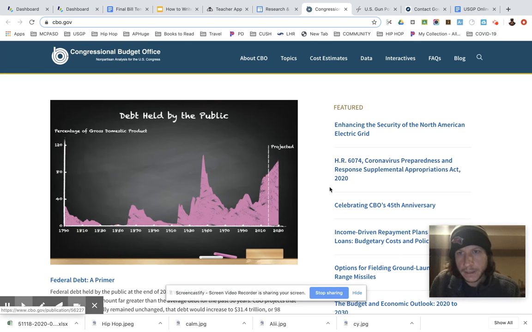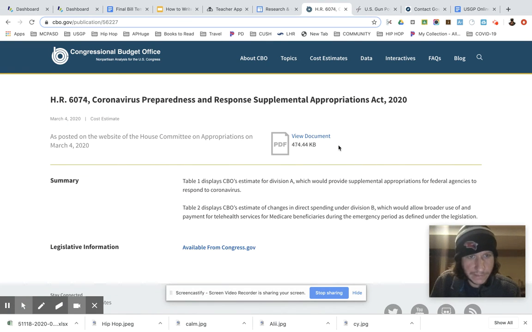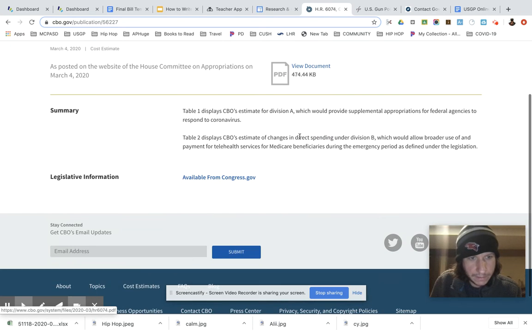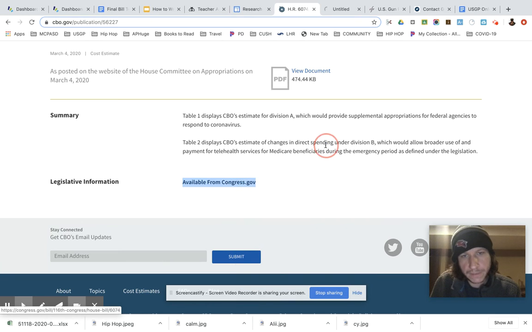Okay. So, HR 6074, Coronavirus Preparedness and Response Supplemental Appropriations Act 2020. This was posted on the website of the House Appropriations Committee on March 4th, 2020. You can look at the legislation, it links directly to congress.gov.